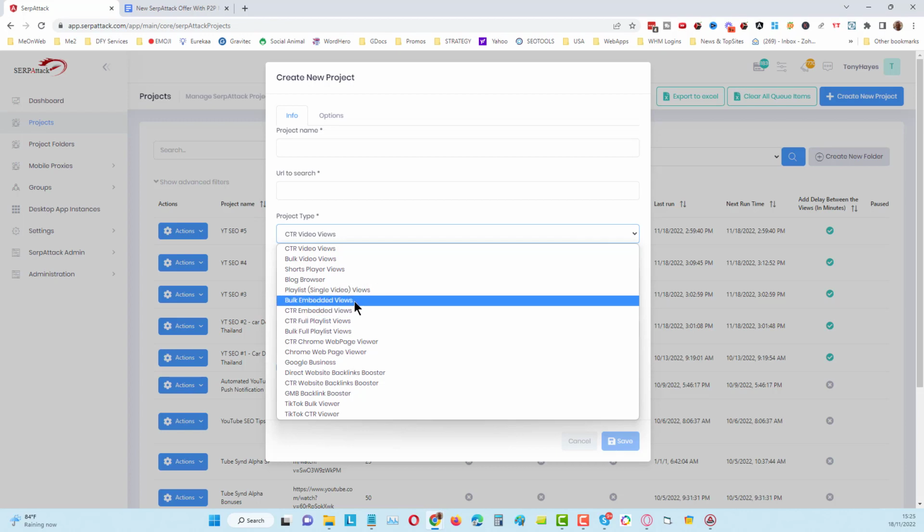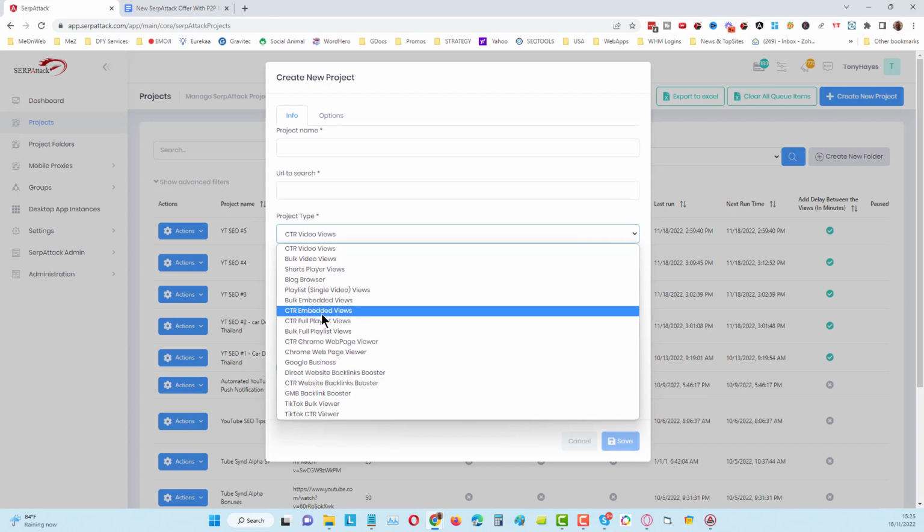We can do bulk embedded views. That means places like Medium, Coral, Web 2.0 kind of sites. If you've got your videos embedded, even if you've done a press release and you've syndicated, that will work to do video views from there. Okay, CTR embedded views, that means searching the search engine for a web page where your video is embedded for a particular keyword, and then when it gets through it, it's going to start to watch the video.